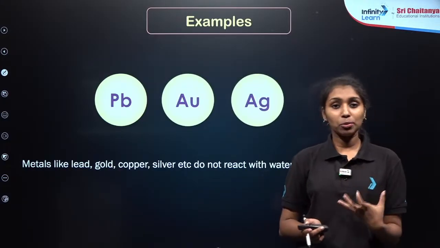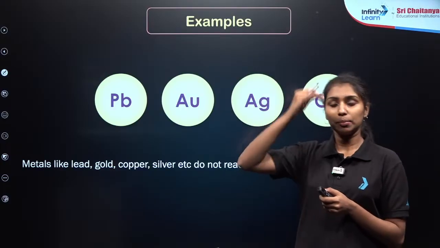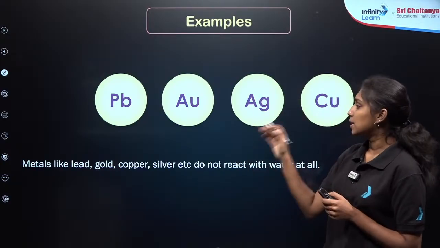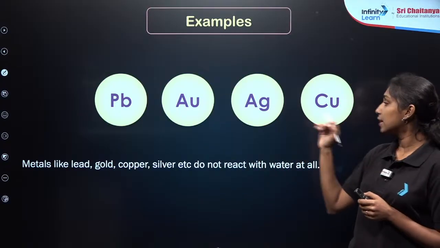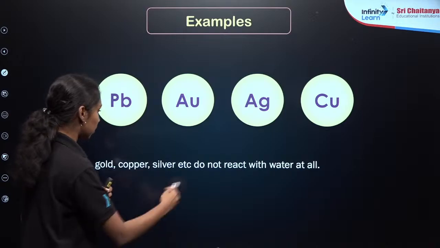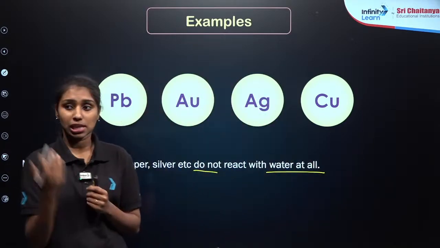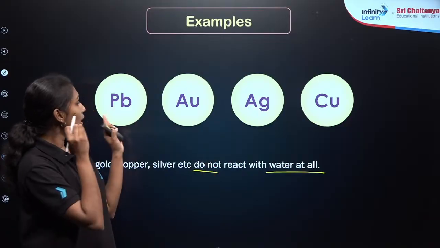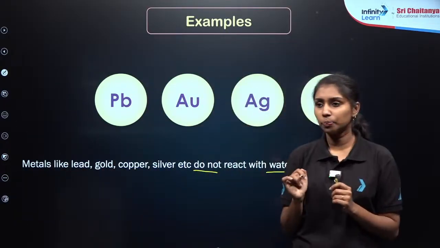Now, talking about the reactivity series, these are the particular metals present at the bottom side of the reactivity series: lead, gold, silver, copper. These metals do not react with water at all. If you are taking cold water, hot water or steam, it will not react with these metals because of their low reactivity in the reactivity series.